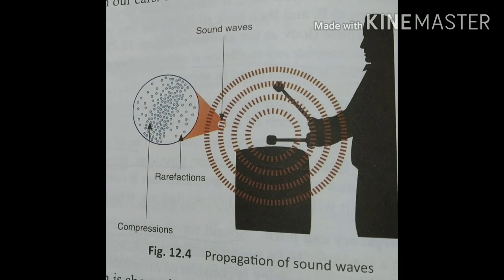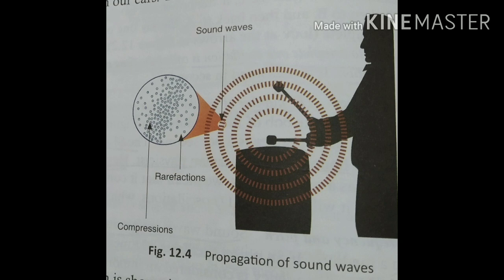Here you can see how the sound travels. The molecules themselves do not move from one point to another, they only vibrate about a mean position. And then it is the effect that propagates and reaches our ears.